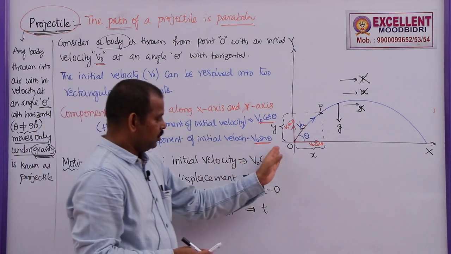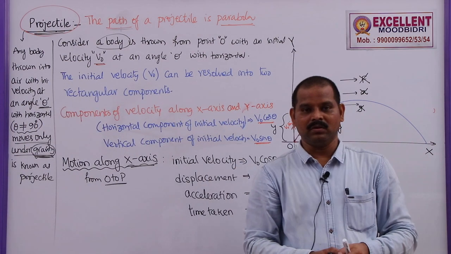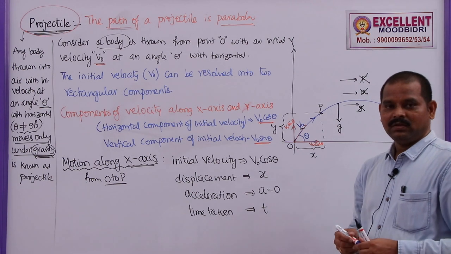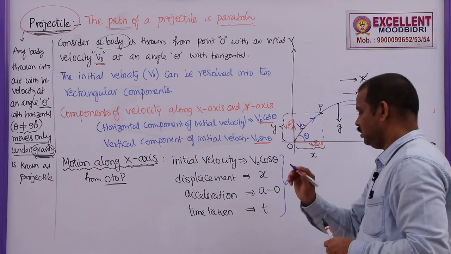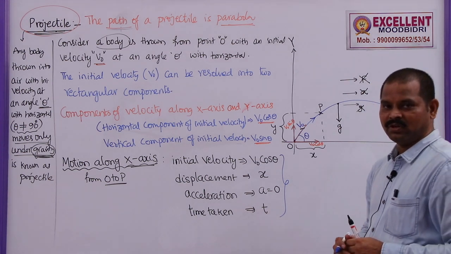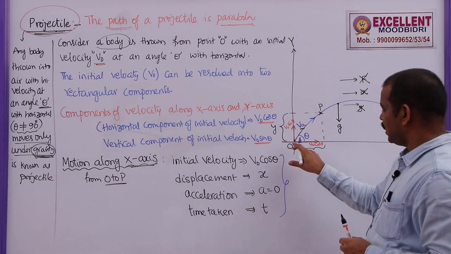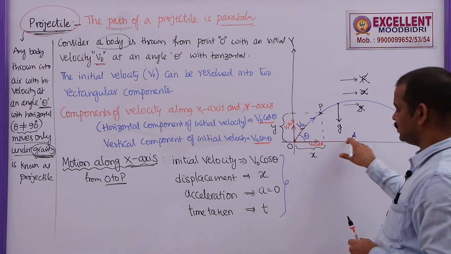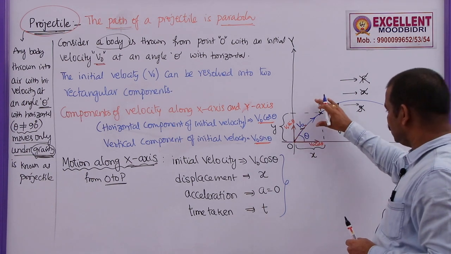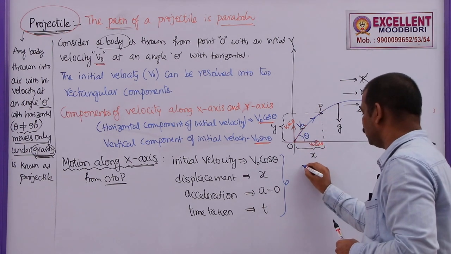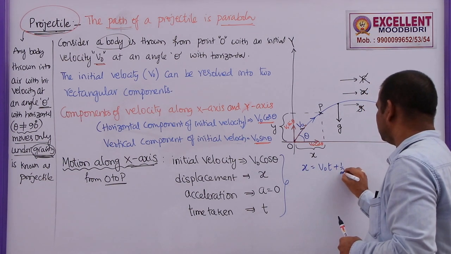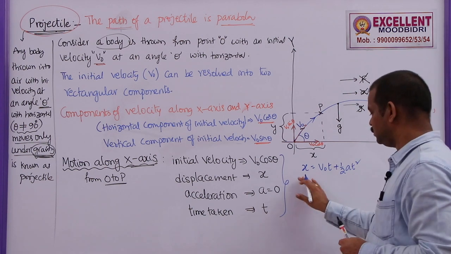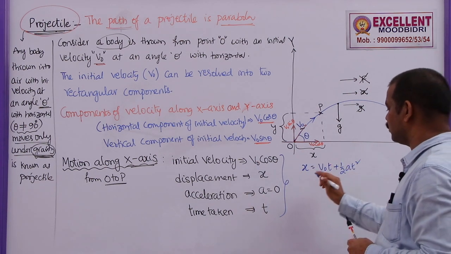You can see these data: initial velocity, displacement, acceleration, time. In which equation can we substitute these? From the first lesson, motion in a straight line, this is the second equation of motion along a straight line. We are using it because I am taking only motion along x axis. So, here I am going to use x is equal to v naught t plus half a t square. Now, substitute these values here.